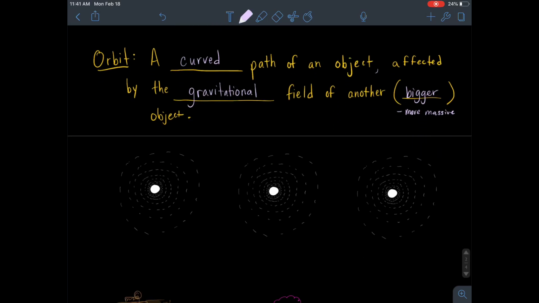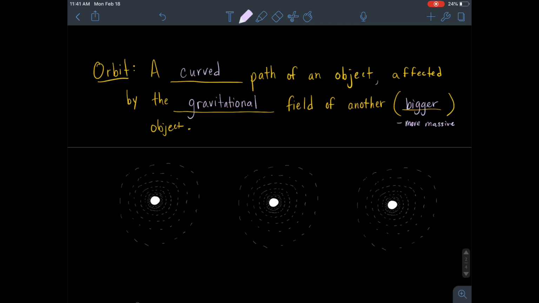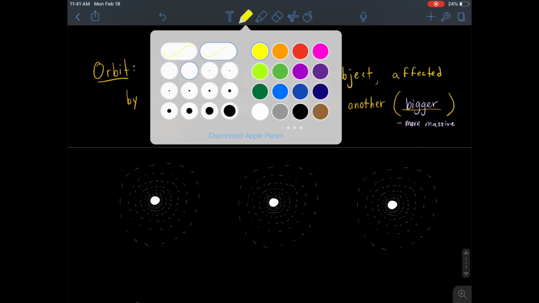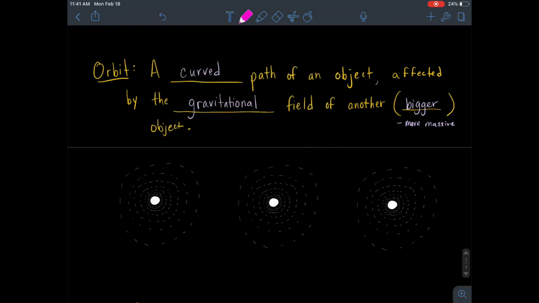So if we look at these massive objects right here, let's think that the white dot is like the sun in our solar system. The little dashed lines show a top-down view of what the gravity field would be like. And so let's have an asteroid coming in hot here. If there was an object that appeared like it was going to come really, really close to the sun, but it wasn't going to actually hit the sun, it was just going to get really, really close, it would come in here, and if it wasn't going to hit it, but it got close, it would get wrapped up by these gravity fields.